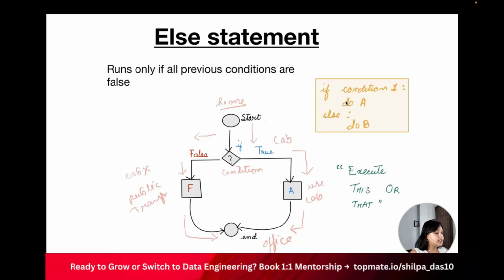Now, if I understand here, in this if condition, if condition 1 is true, then I will do this. Else, if this condition is false, then I will do B. Okay, so what it means is I have to execute the statement, either this or that. Either I will execute this or I will execute that, left or right. Okay, now you understand how the if and else work.